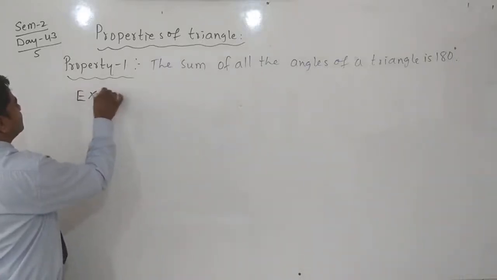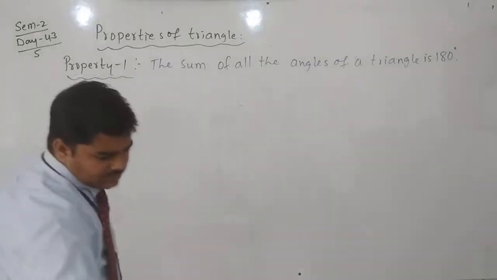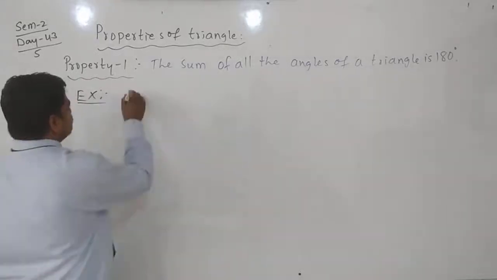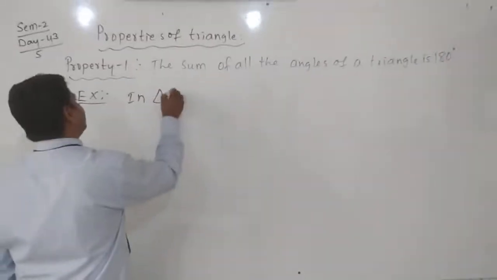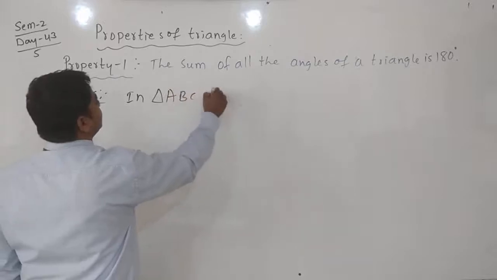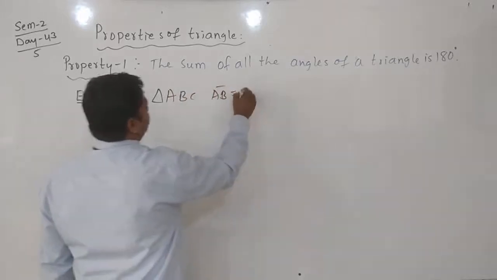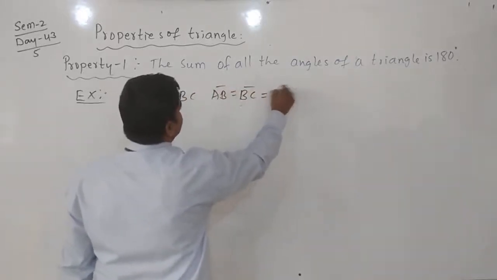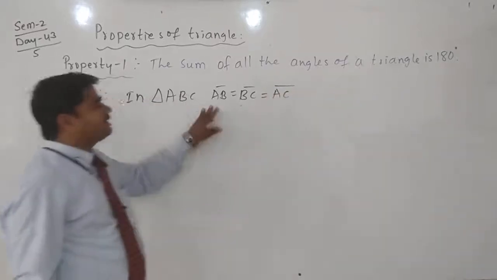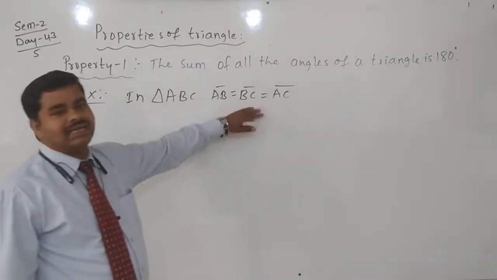Example: in triangle ABC, side AB is equal to side BC is equal to side AC. Then which type of triangle is it? Equilateral triangle.